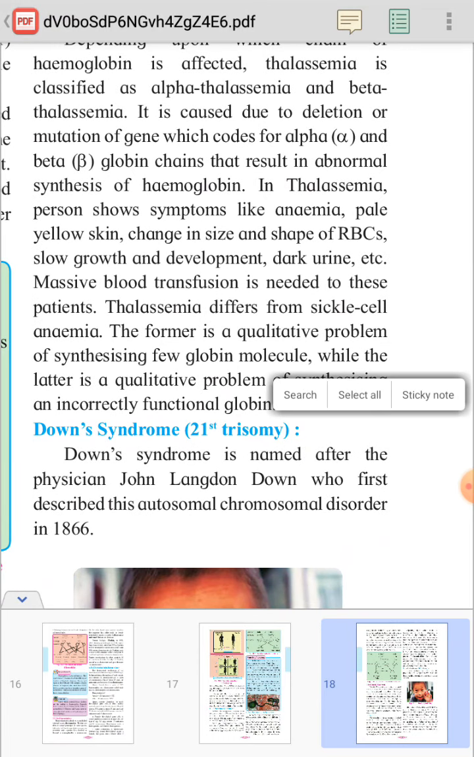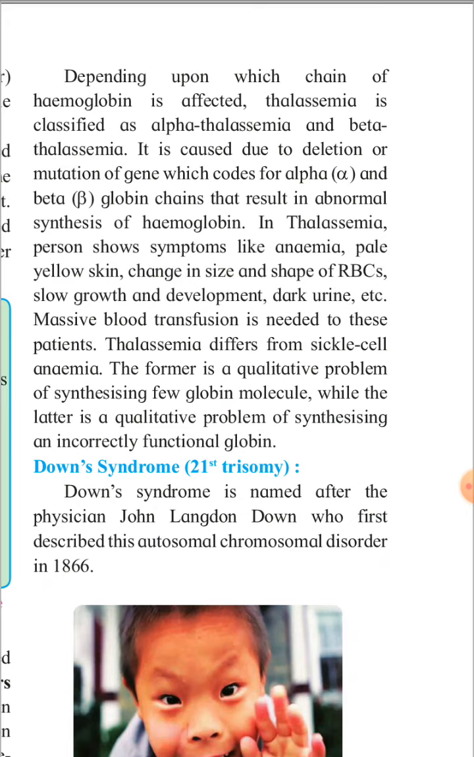In thalassemia, the person shows symptoms like anemia. Anemia means there is a low amount of hemoglobin. Then the skin becomes pale yellow, and there is a change in the size and shape of RBCs.